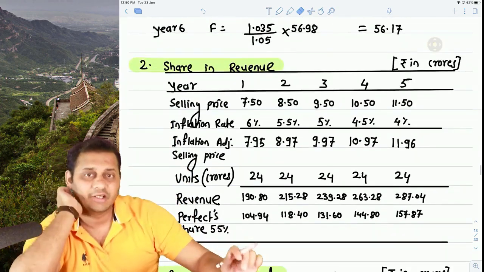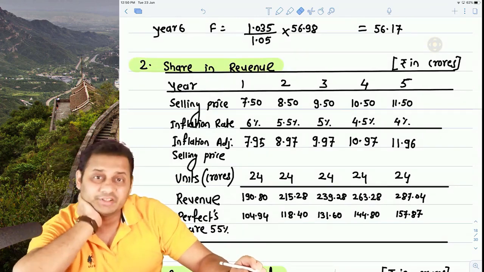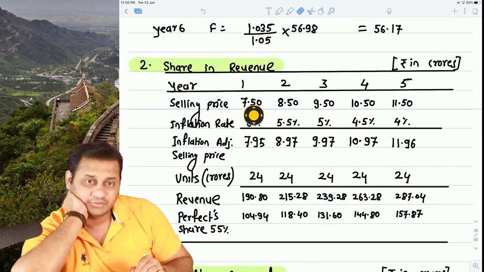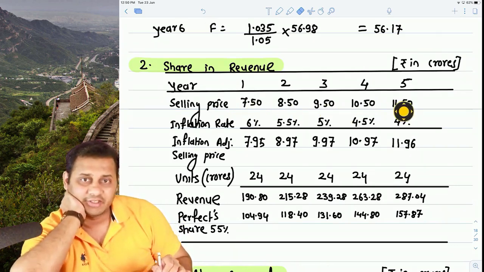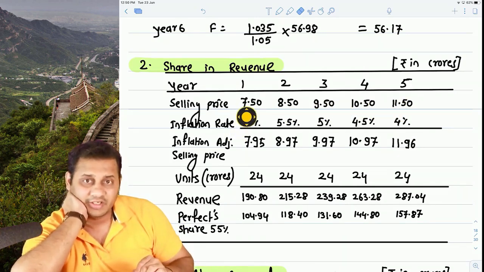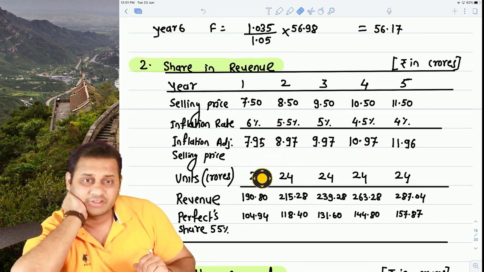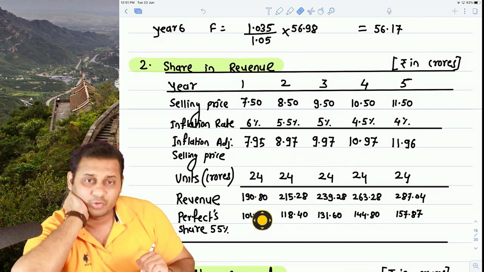Now comes the second working: share in the revenue. 55% share in the revenue. You remember? So what was the selling price? 7.5 in the first year. Then it will increase by 1 rupee every year. We did that, and it is sold in India. So India's inflation rate is 6%, 5.5%, 5%, 4.5%. We added inflation in every rate. 7.5 plus 6% is equal to this. 8.5 plus 5.5% is equal to this. So this is called the inflation adjusted selling price. Now this inflation adjusted selling price multiplied by 24 will become total revenue of the company.